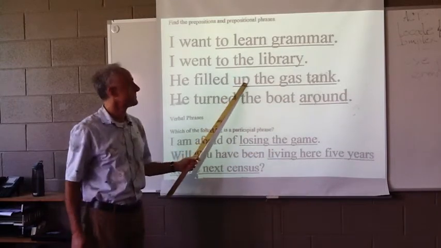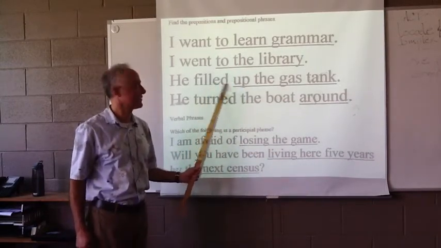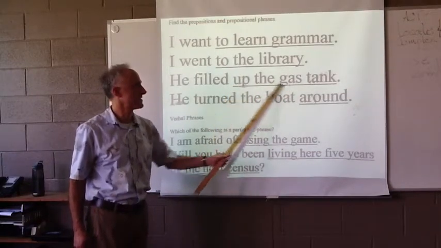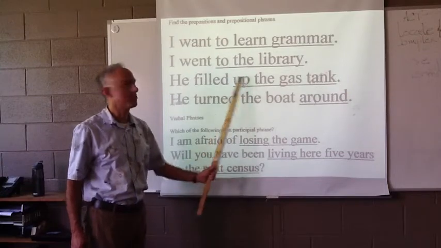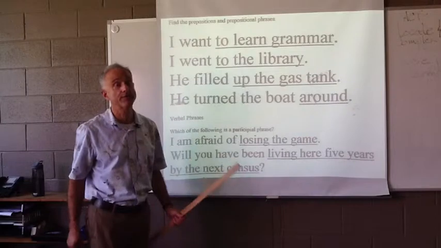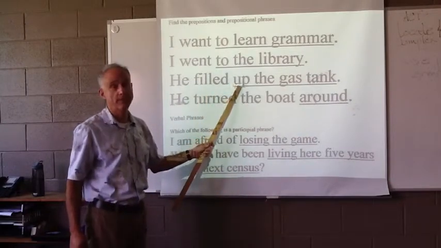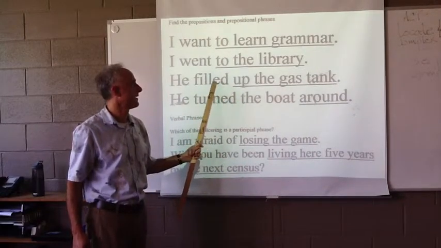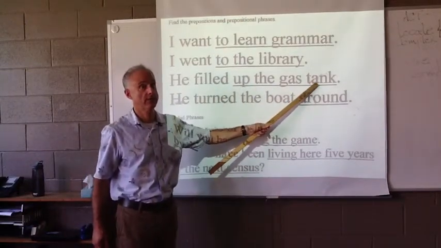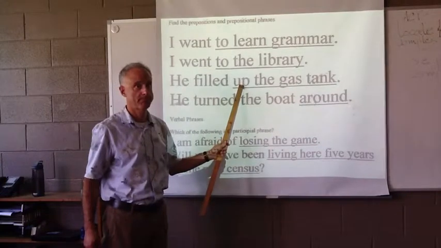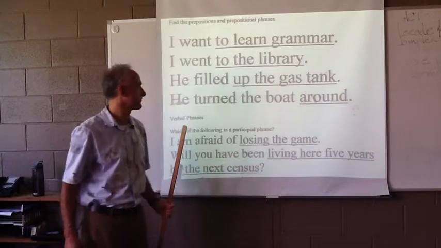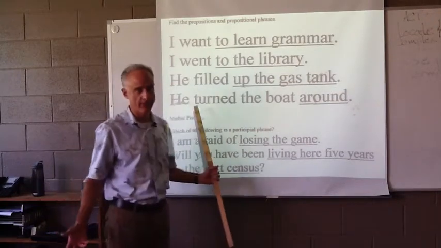Right here, the first 2 words are a verb, so the first part of the underlined portion is not the group that it should go with. "Filled up" is like the verb "throw up." The 2 words go together. It's called a phrasal verb, and we need the 2 parts to be the one verb. So this is the direct object of this action verb. These words really don't go together to make their own meaningful unit.